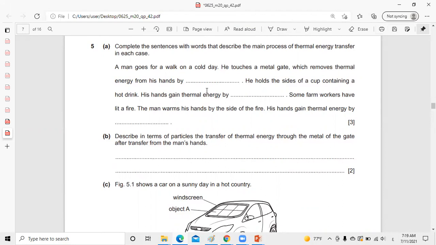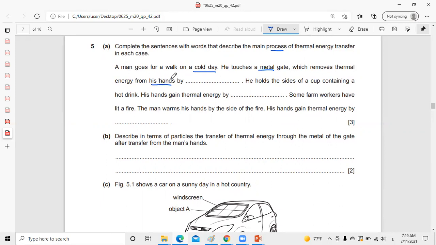So here, let's read the question together. Part A, question 5: complete the sentences with words that describe the main process of thermal energy transfer in each case. Okay, we want to talk about transfer of heat. A man goes for a walk on a cold day. He touches a metal gate, which removes thermal energy from his hand.